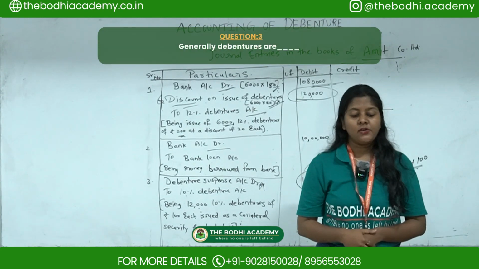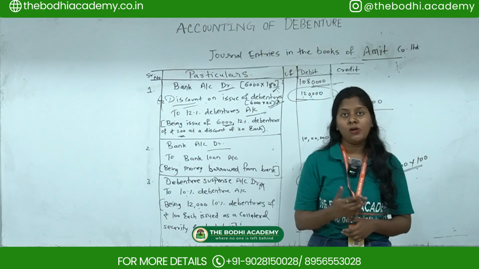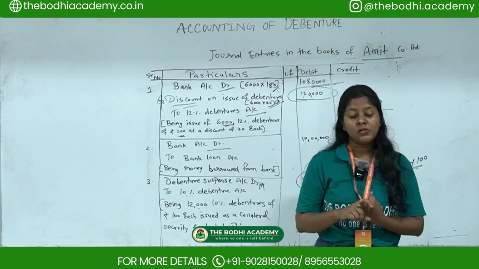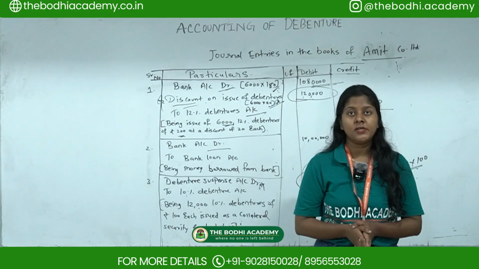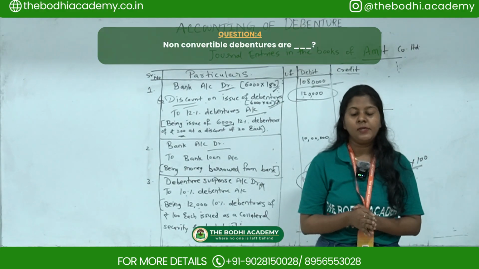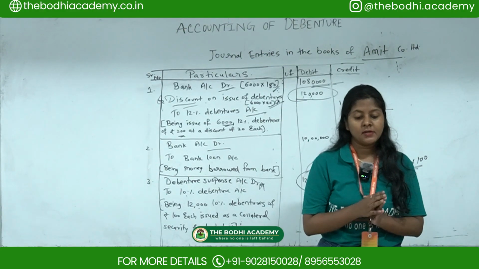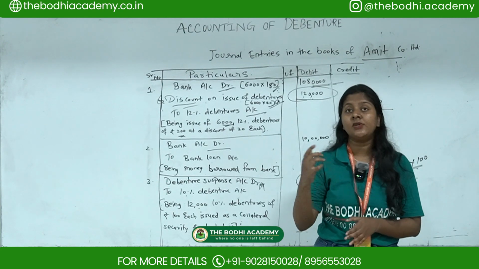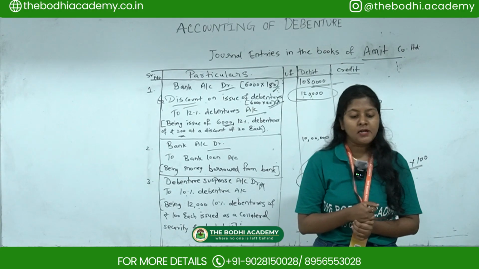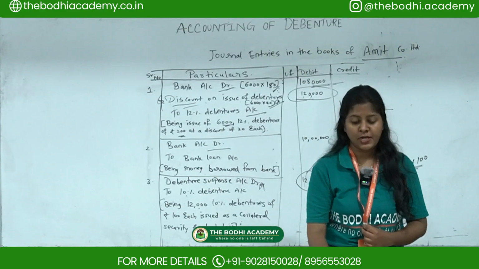Then next, generally debentures are how. Debentures are secured, partly secured or not secured. So the correct option here is debentures are secured. Then non-convertible debentures are dash. Options: cannot apply for shares, cannot be issued, cannot be converted into shares, or cannot be redeemed. The correct option is cannot be converted into shares. So non-convertible debentures cannot be converted into shares.